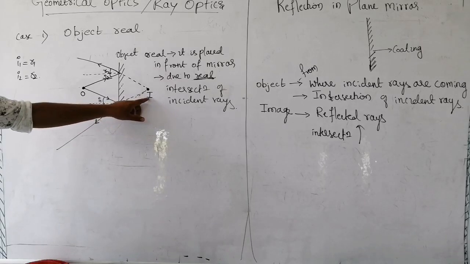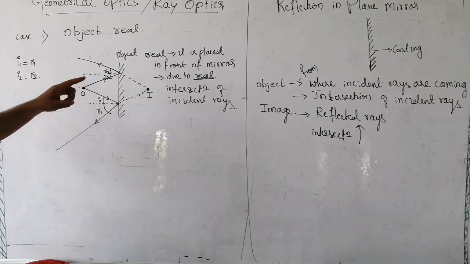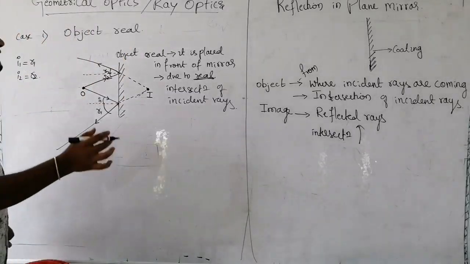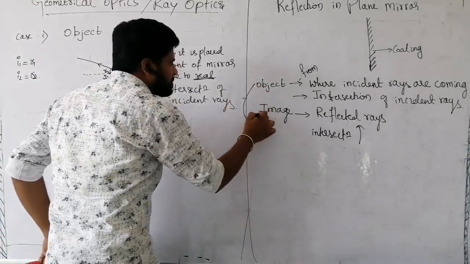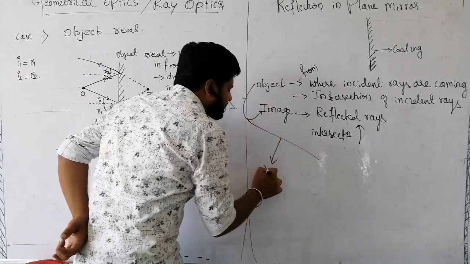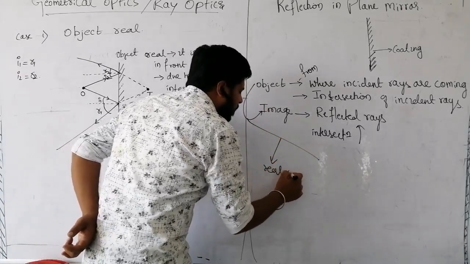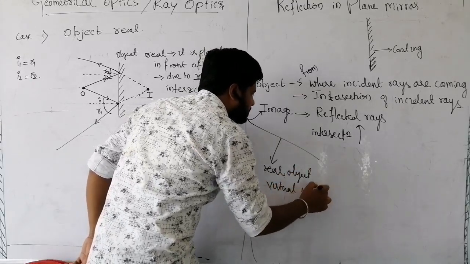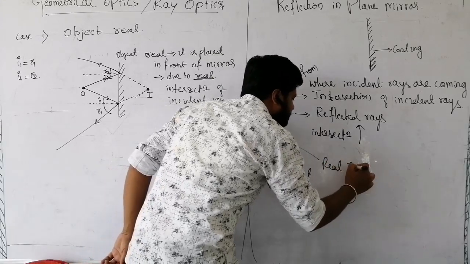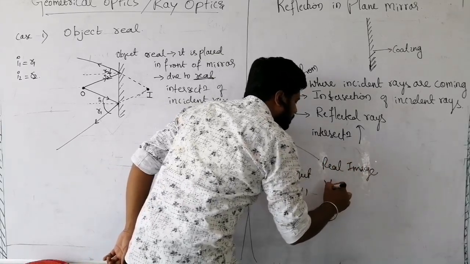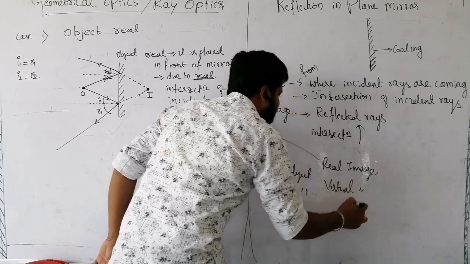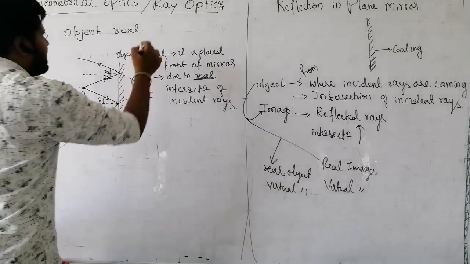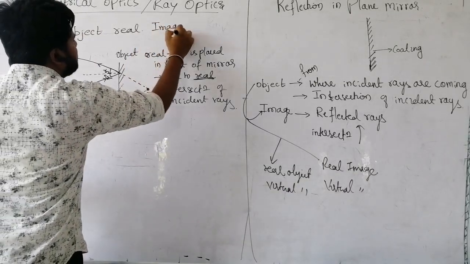Next, coming to image. Either you will have object or image. There are only two cases, real and virtual. Object and image will be classified as real object, virtual object, similarly real image, virtual image. These are the categories. Now we are in case 1, discussing object is real, and image is virtual.